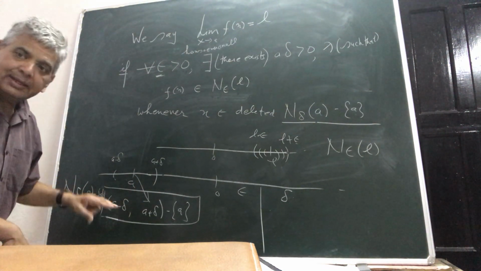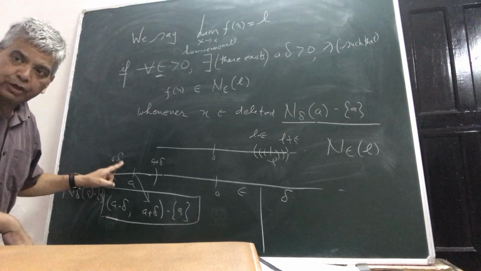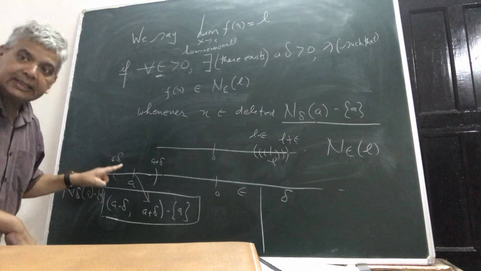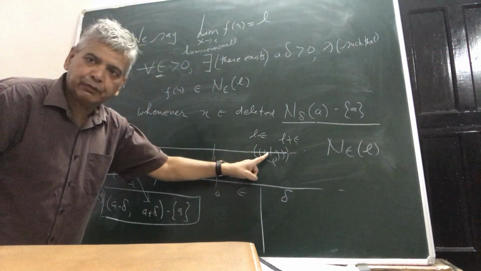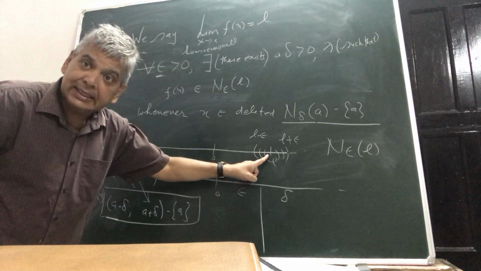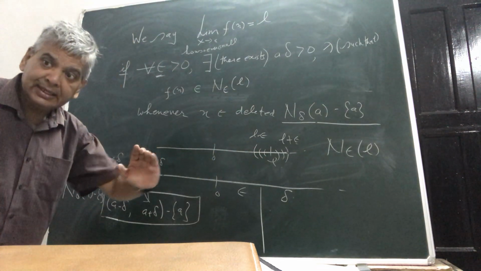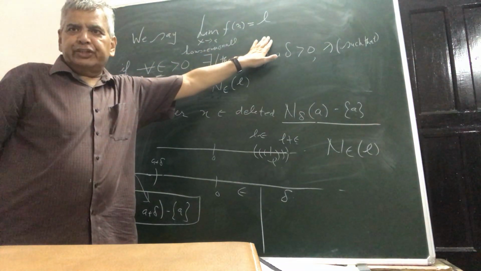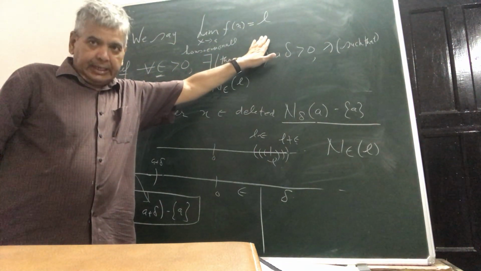So what should happen? Whenever x belongs to this deleted delta neighborhood of A, then the functional value will always lie in the epsilon neighborhood of L. So if this is happening, then you can say that the limit of your function is L.